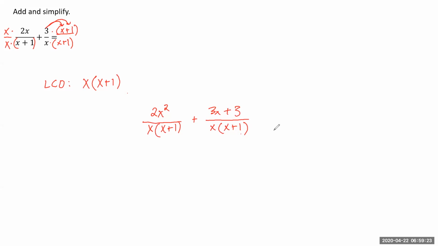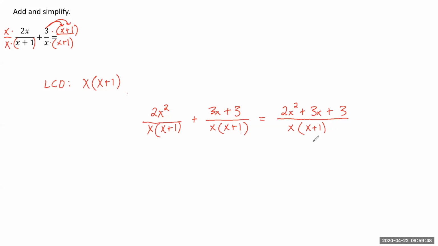And so now all we have to do is add the numerators, keep the denominator the same. So we would have 2x squared plus 3x plus 3 all over x times x plus 1.